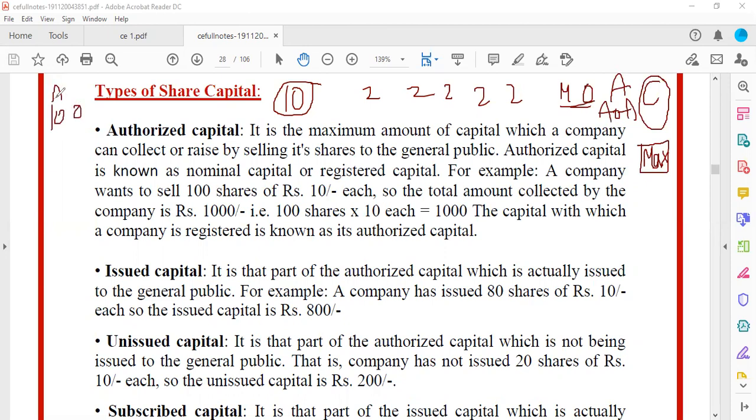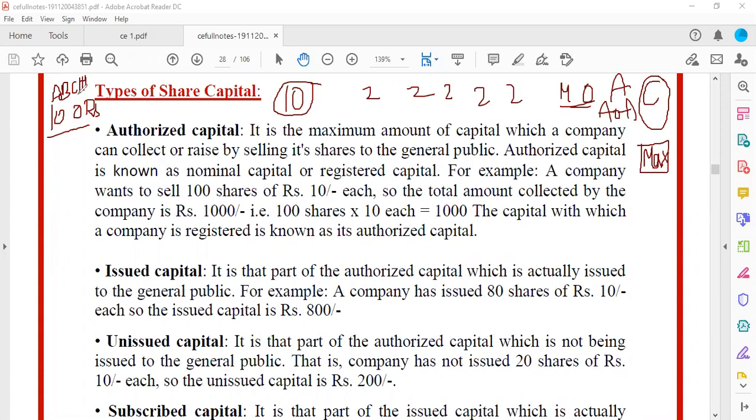What was our company? ABC Limited. So ABC Limited can raise totally 100 rupees. Now throughout the life of the company, ABC Limited can only raise 100 rupees. Now what will ABC company do is, in the starting, they need not require complete 100 rupees. They would require only 10 rupees.